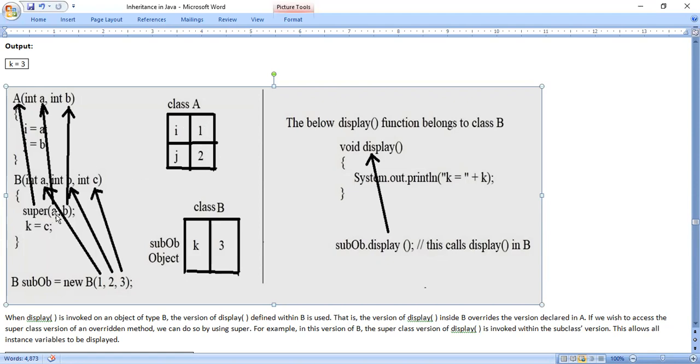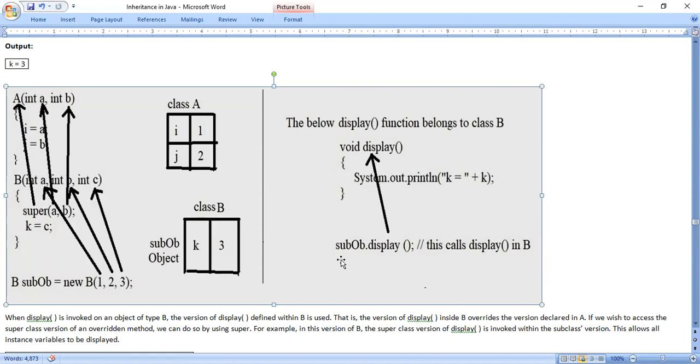After executing the super keyword, there is one more statement in the constructor B, that is k = c. So this line starts executing because the super keyword's job is done. k = c means the c value, which is 3 here, is passed to k. So for class B, for the sub ob object, you have to consider one variable, that is k. That value is 3. Okay.